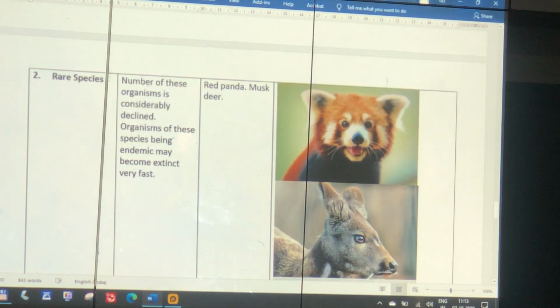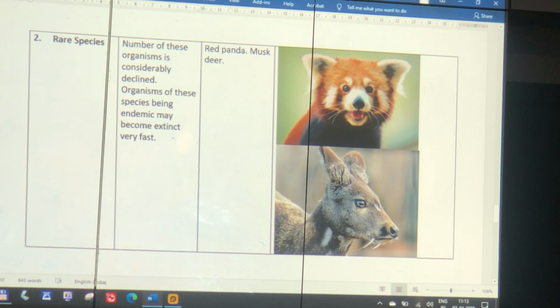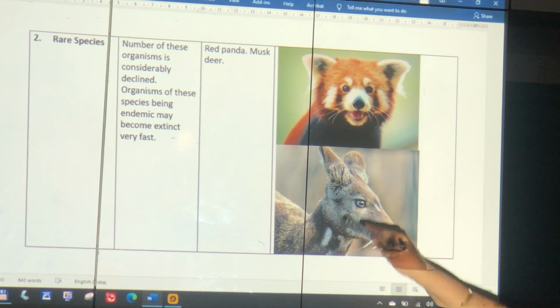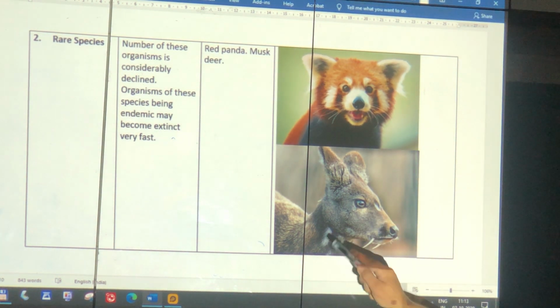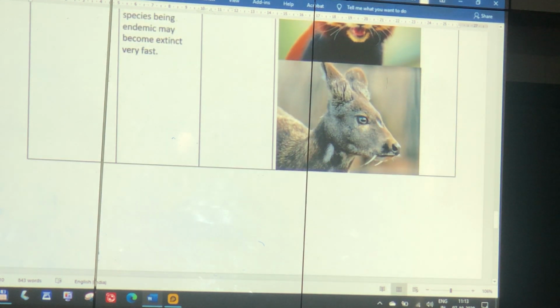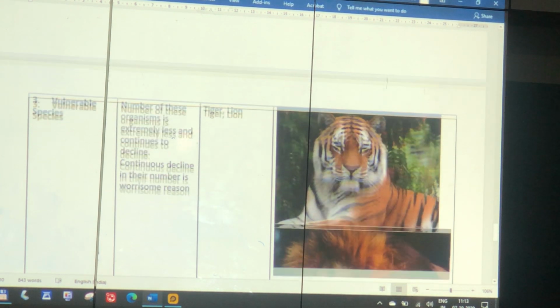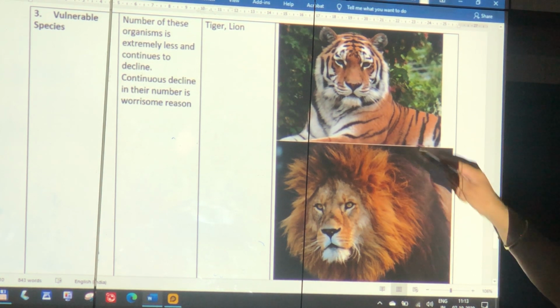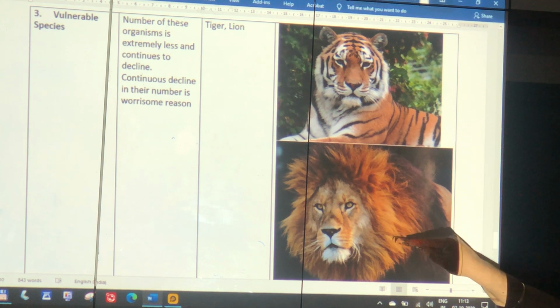Second, rare. They have considerably declined. They may become extinct very fast. So in 50 to 70 years they will all go. Red panda, musk deer. Musk deer, remember musk? Perfume musk comes from the navel of the musk deer. Original. You all are using synthetic. Third, vulnerable. The number is extremely less, and we are worried. Example, tiger and lion, and we got tiger sanctuary, we are having deer, lion sanctuary, we are trying to preserve them. Okay, so this is how we are going.